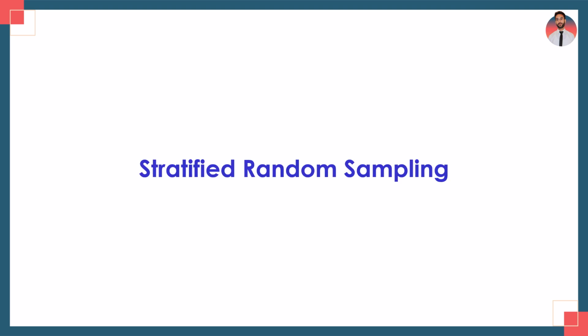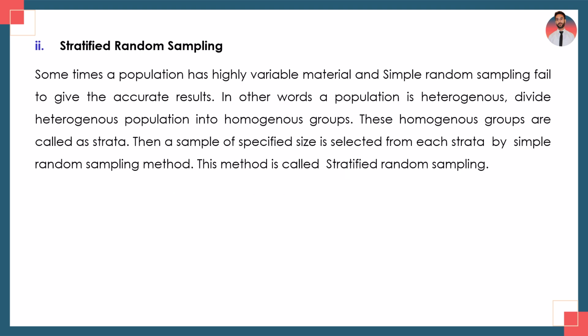Now the second type of probability sampling is stratified random sampling. In stratified random sampling, sometimes a population has highly variable material and simple random sampling fails to give accurate results. In this type of population, we have sampling units of different characteristics. So this population is called heterogeneous. In other words, the population is heterogeneous. Divide the heterogeneous population into homogeneous groups.